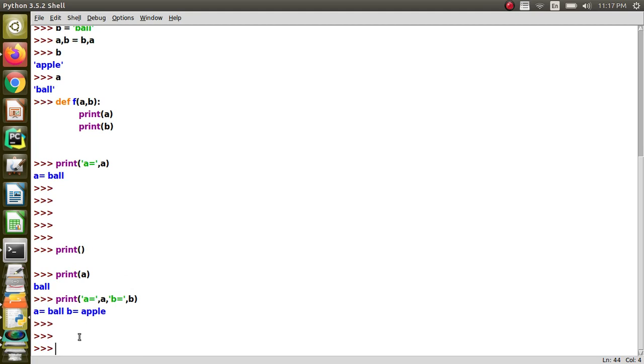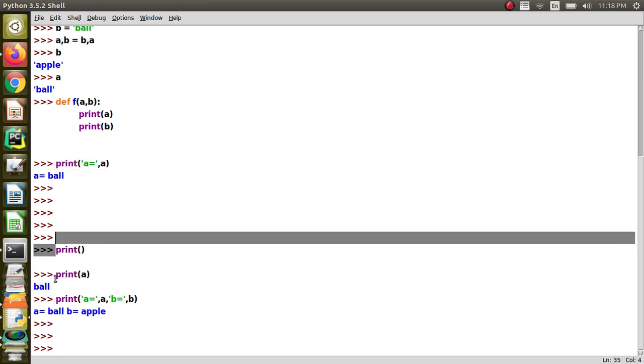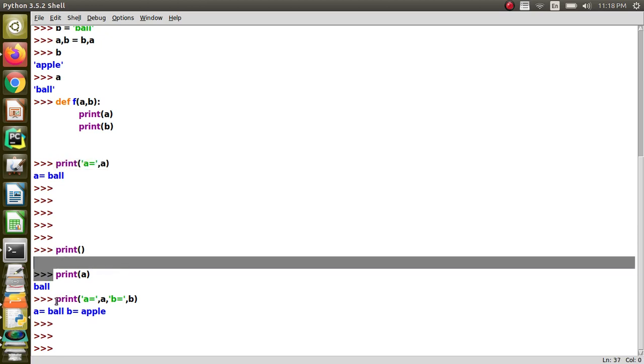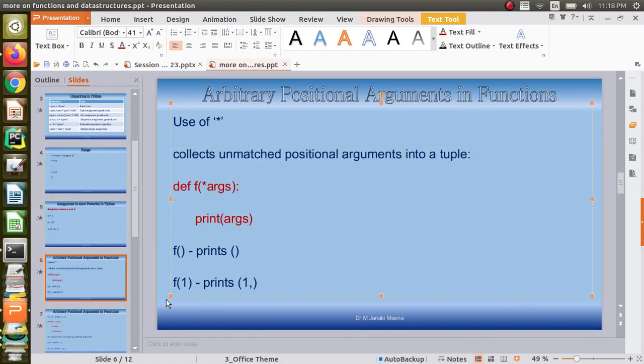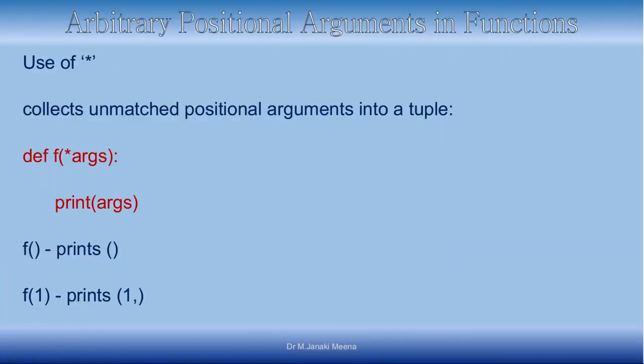So it is possible. You can see when you look at the print usage, here I am passing two arguments, here no argument, here 1 and here 4. How is it possible to have multiple arguments? That is the thing. Okay, so that is what arbitrary positional arguments are.